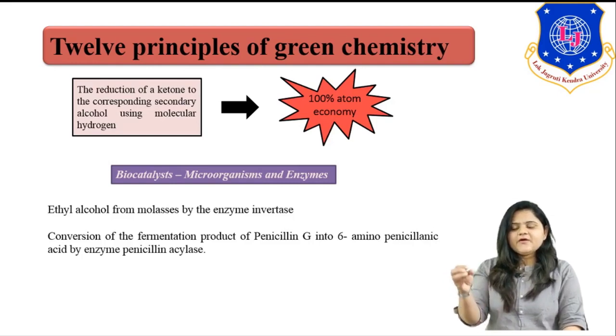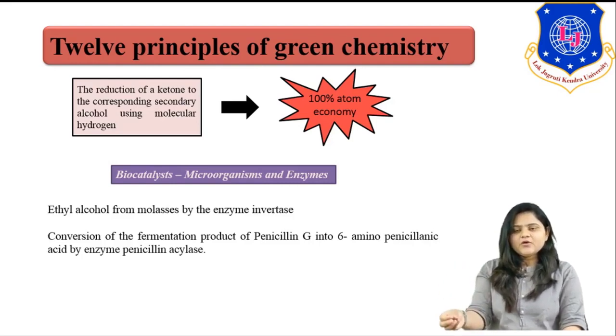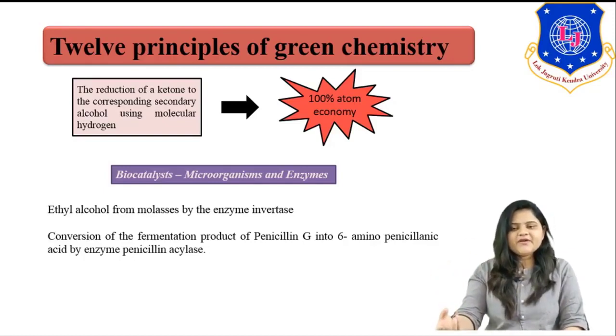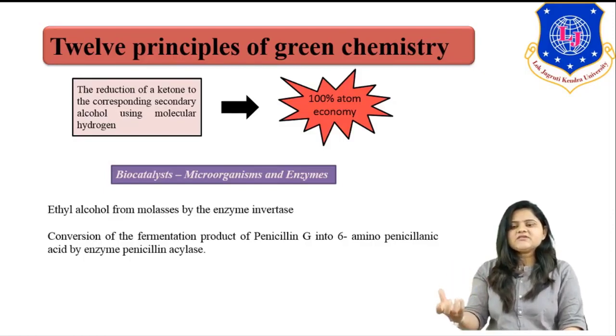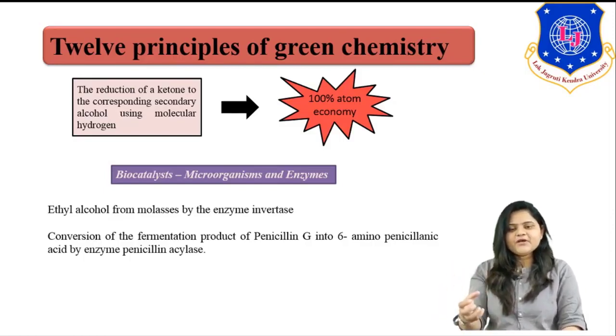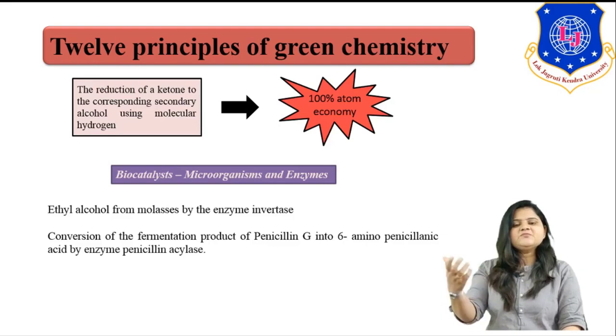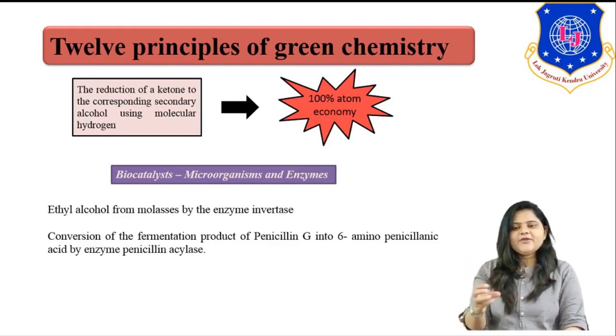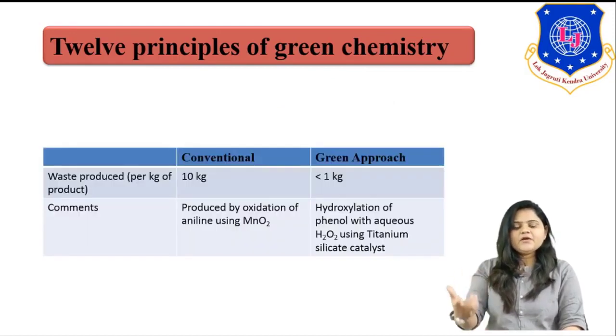In this we are producing ethyl alcohol from the molasses by using the enzyme invertase. Another one is the conversion of a fermentation product, for example penicillin G, into 6-amino penicillanic acid by using an enzyme. Right? So these are good examples of catalysis, or I can say biocatalysts.